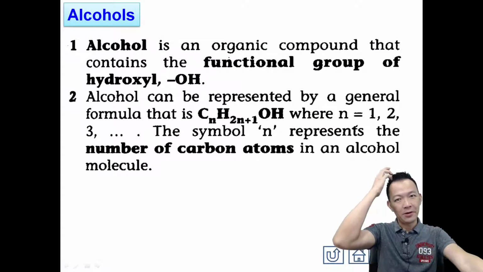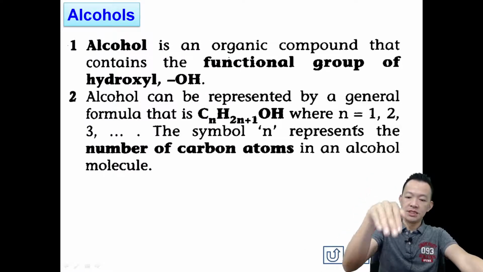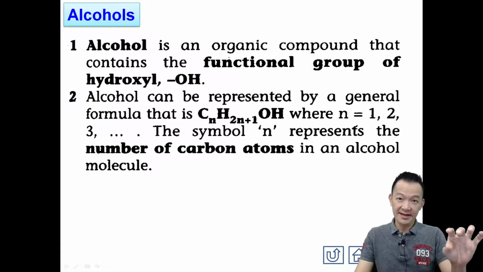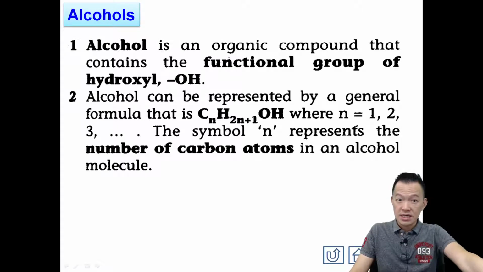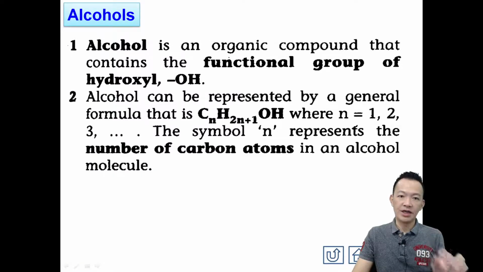With the basics from book 1, it will be easier to follow the next titles, and after alcohol our syllabus will become easier and easier. Alcohol is an organic compound that contains the functional group hydroxyl.